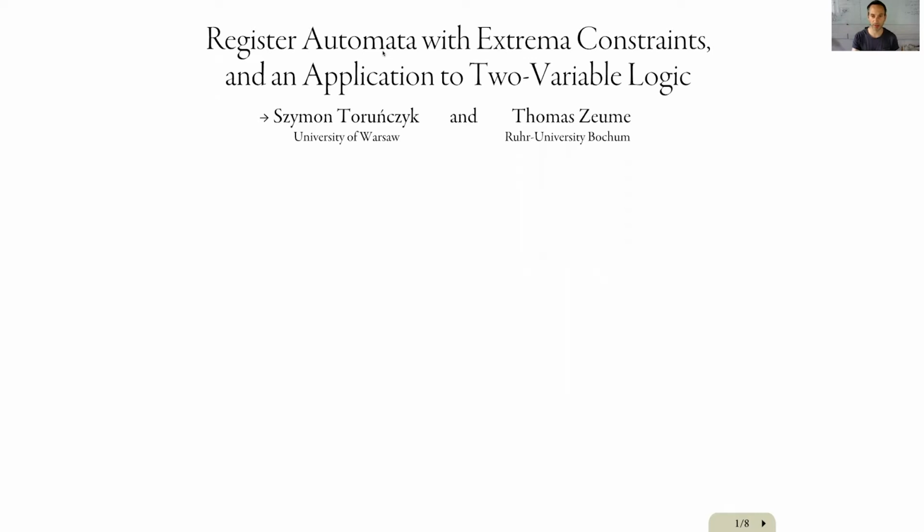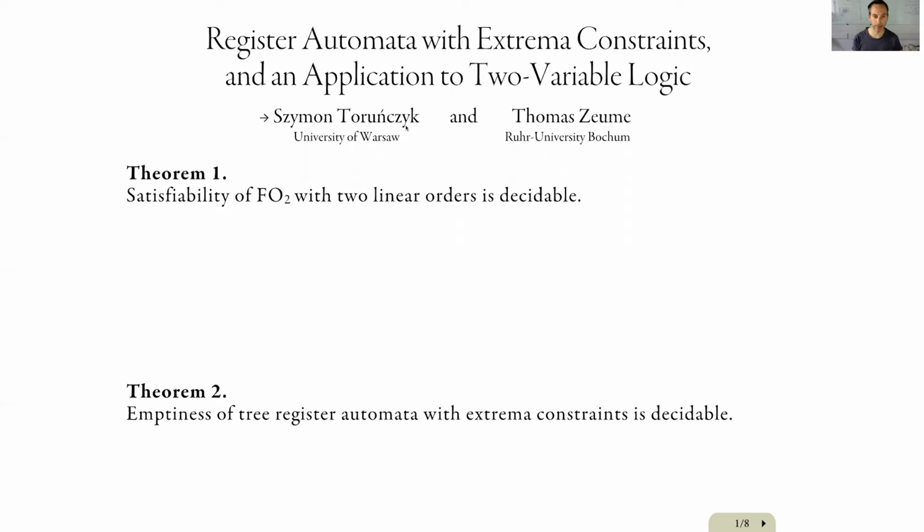So I'll start with stating the main results of the paper, and then I will explain what they mean and how they are proved. The first main result states that satisfiability of two-variable logic with two linear orders is decidable. And the second main result is about a model of register automata, which are actually used as a tool for proving the first result. These automata are tree-register automata with Extrema constraints.